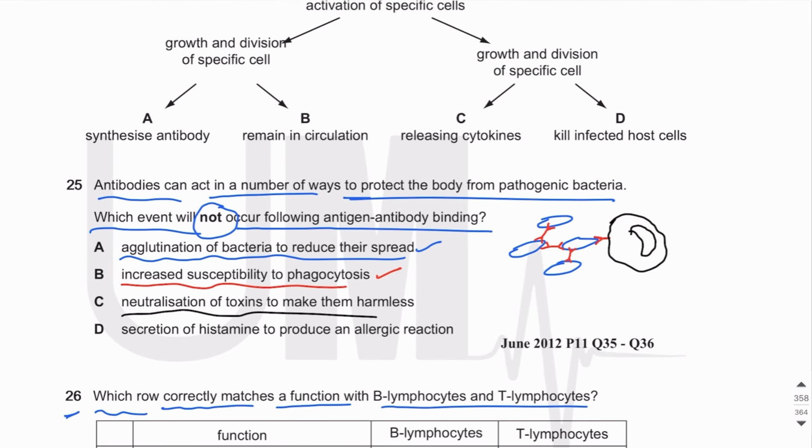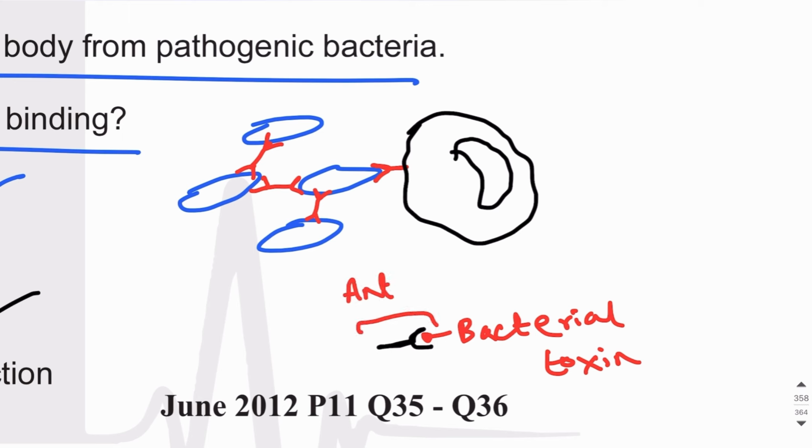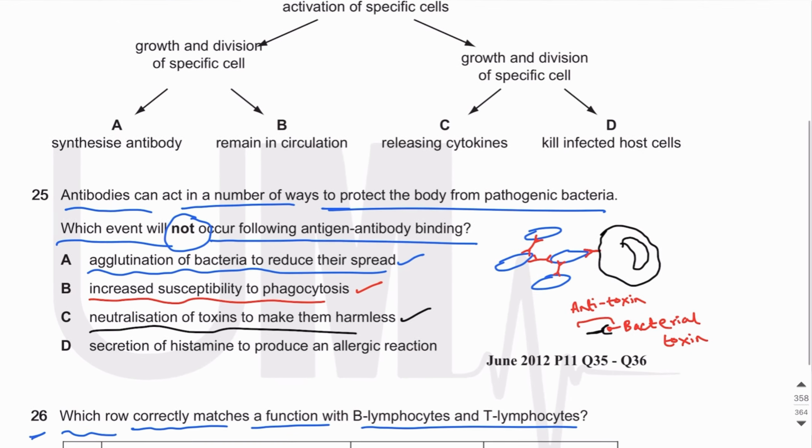Neutralization of toxins to make them harmless. This is also done by antibodies. Antibodies can bind bacterial toxins. So for example, this is bacterial toxin, and antibody can bind to bacterial toxin, and antibodies can neutralize these toxins. When antibodies are able to neutralize bacterial toxins, the antibodies are known as antitoxin, right? So antitoxins are antibodies that can bind to bacterial toxins and neutralize them. So this is true as well, which means that D is not true. Secretion of histamine to produce an allergic reaction. This is not done by antigen antibody binding, right?